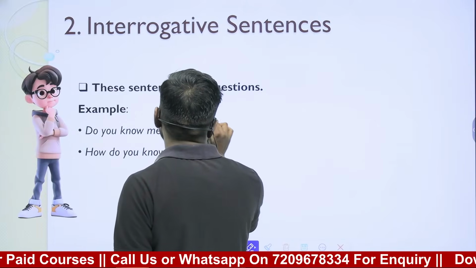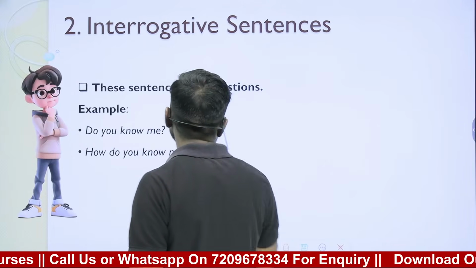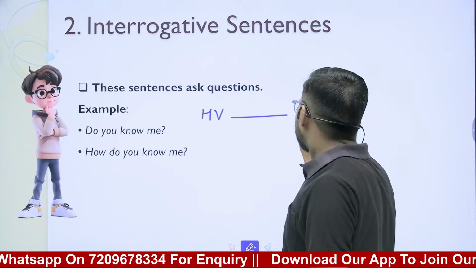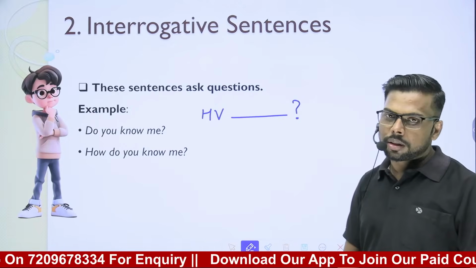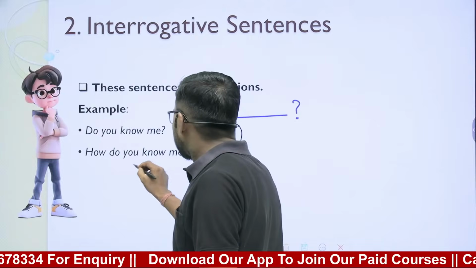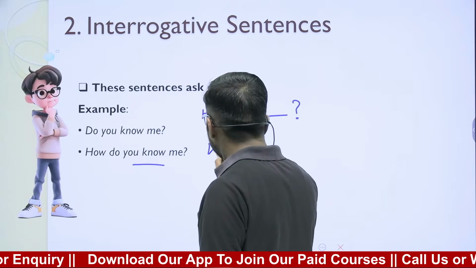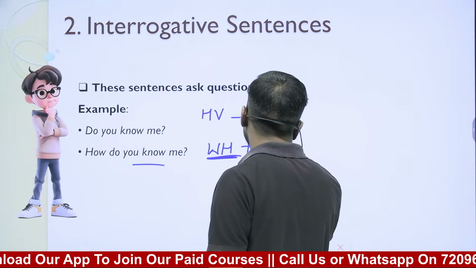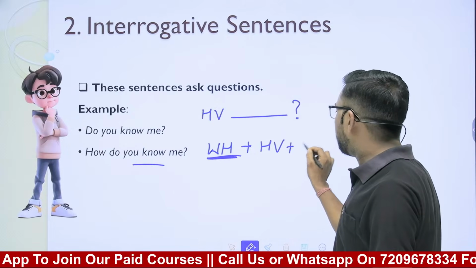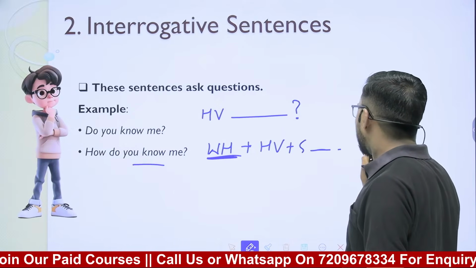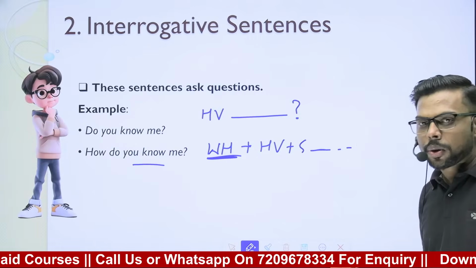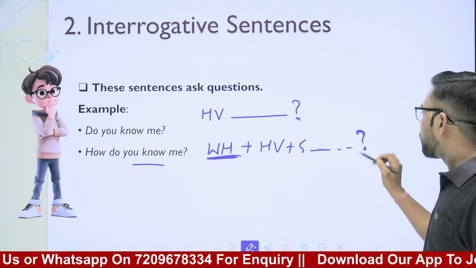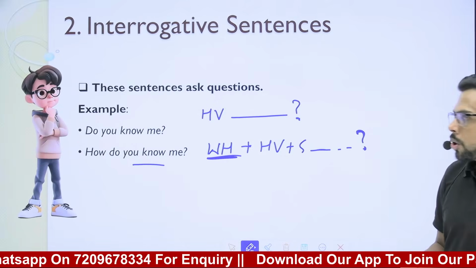An interrogative sentence will either start with a helping verb, or we can say auxiliary verb, and always ends in a question mark. Or if it is conditional interrogative, then it will start with a WH question word, then there will be the helping verb, then the subject and the rest of the words. And this type of interrogative also ends in a question mark. So question mark means what? Question mark means we are putting a question, we are asking a question, right?